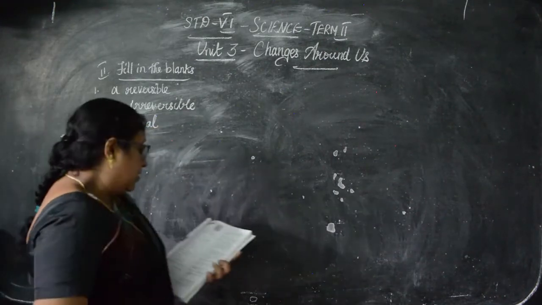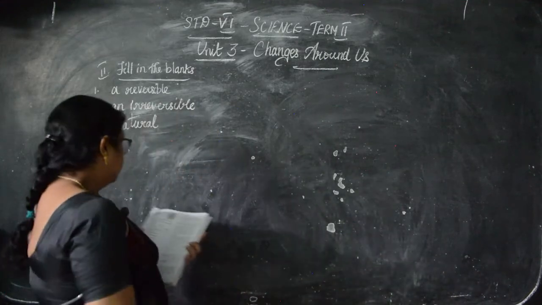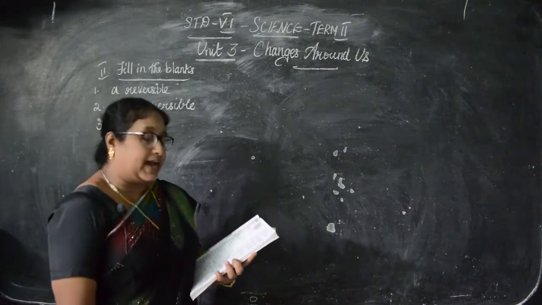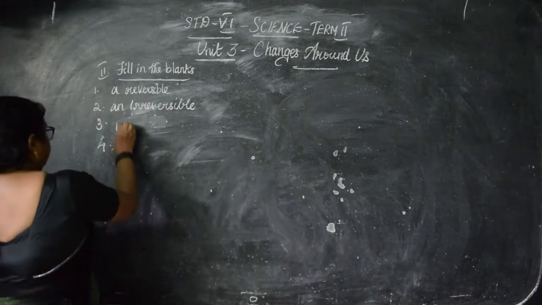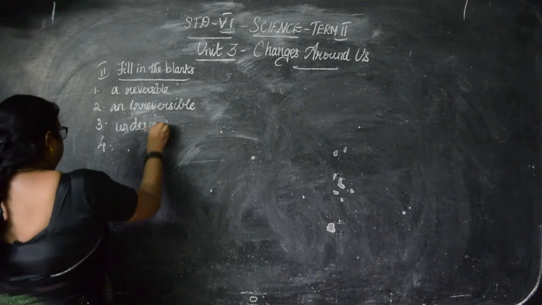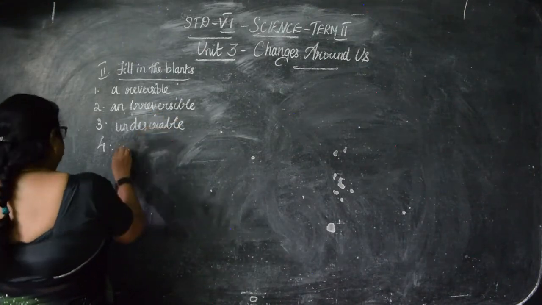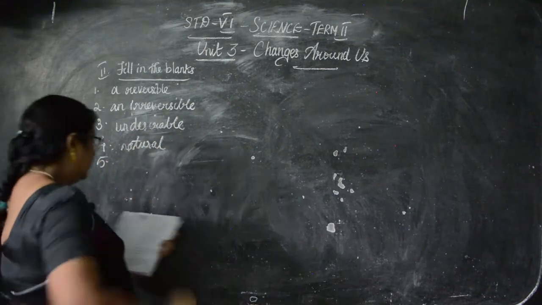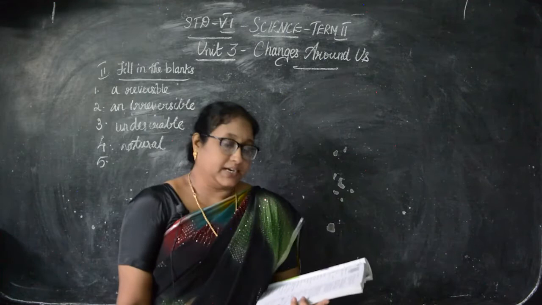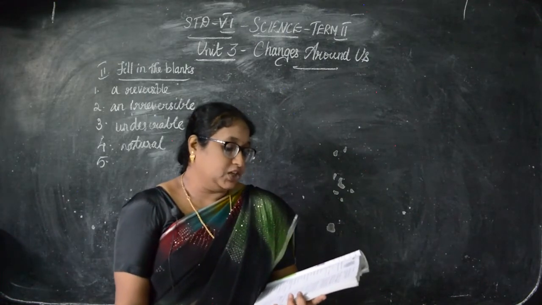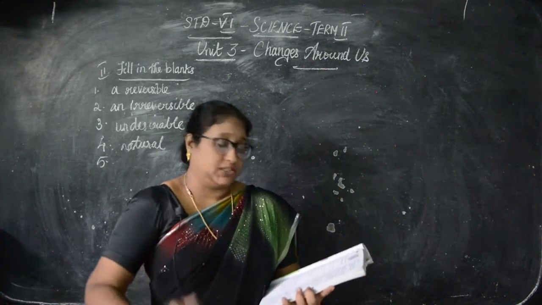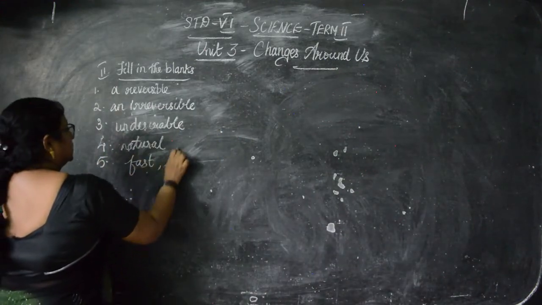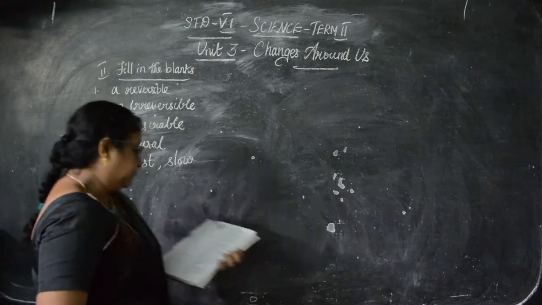Then third question is, children. Changes that are harmful to us are dash change, that is undesirable. Fourth one is natural. Then fifth one, bursting of firecrackers is a dash change, whereas germination of seeds is a dash change. Two dashes there. First is fast, another dash is slow. Okay, children, do you understand this?